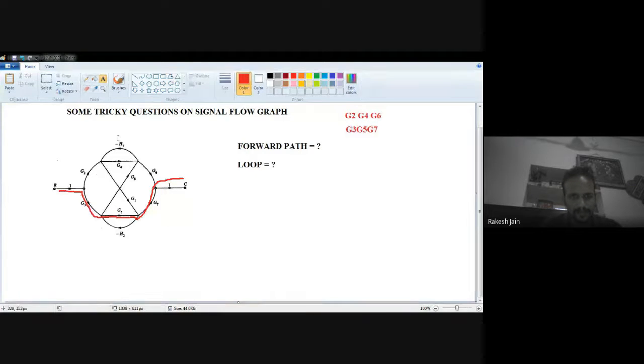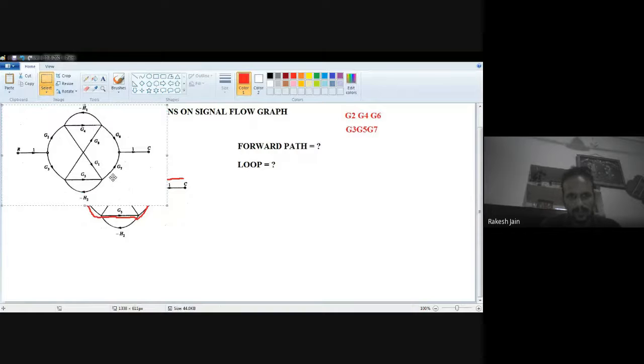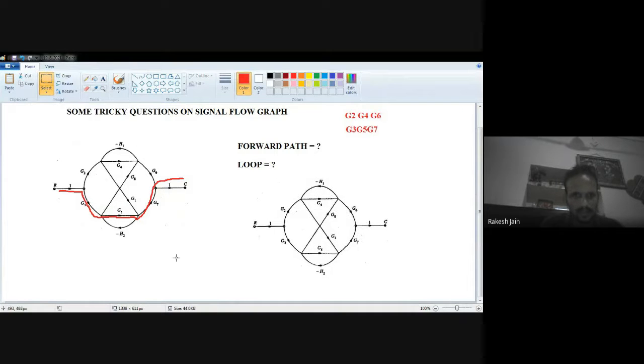Now see, the third forward path I am showing you. See very carefully the third forward path. 1, then G2, then G1, then G7, then 1. It means G2, G1, G7. This is my third forward path.